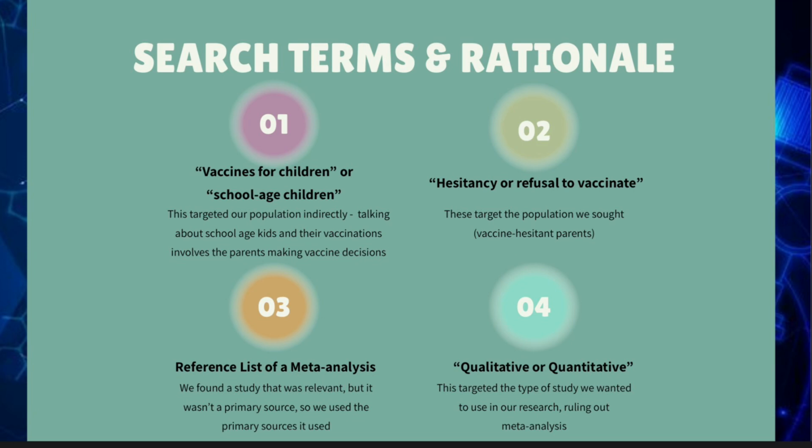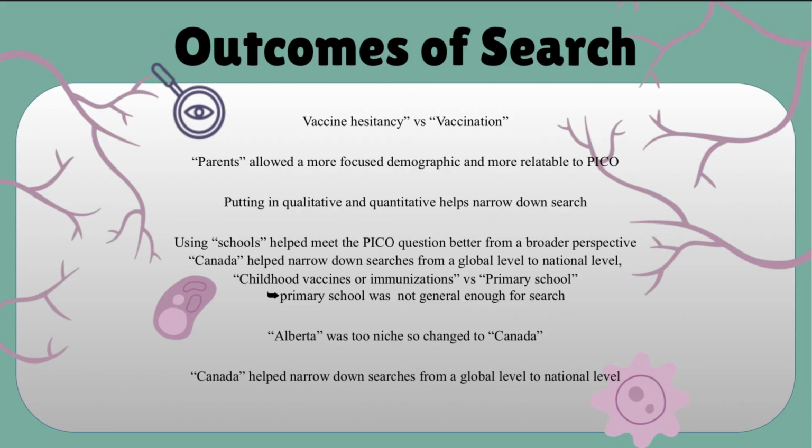Some of us started by using those same search terms to find a meta-analysis. The reference list of that meta-analysis led us to some fantastic primary articles about the motivations behind why a parent may choose not to vaccinate their child. During our research phase, each of us ran into issues which required us to use different approaches to find information that is appropriate for our research topic.